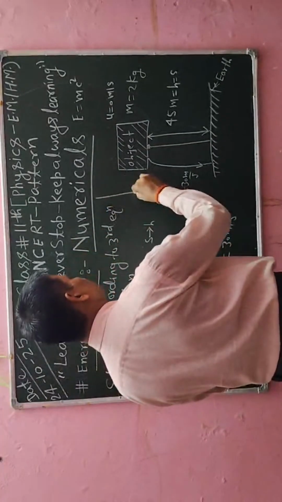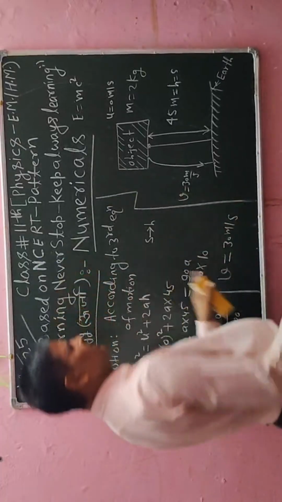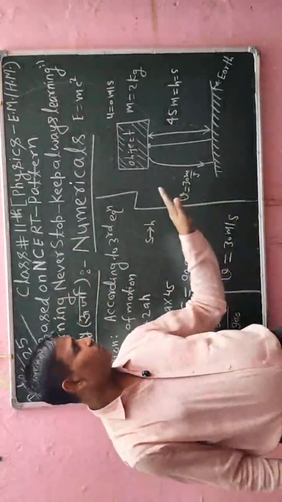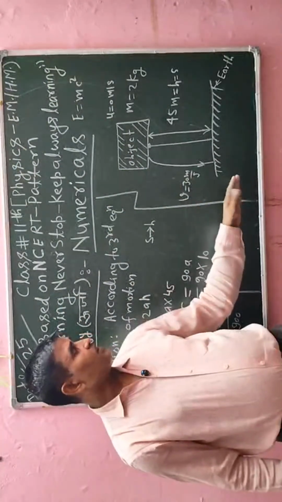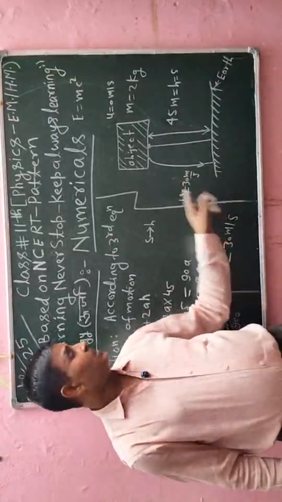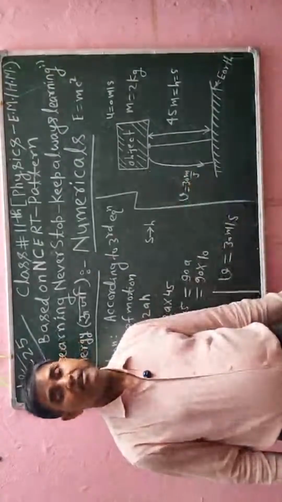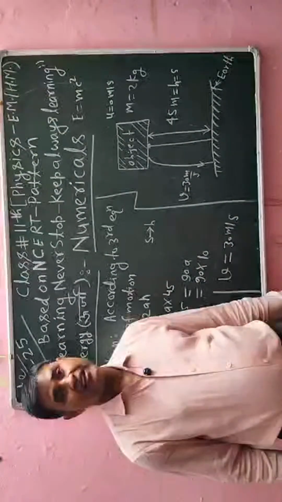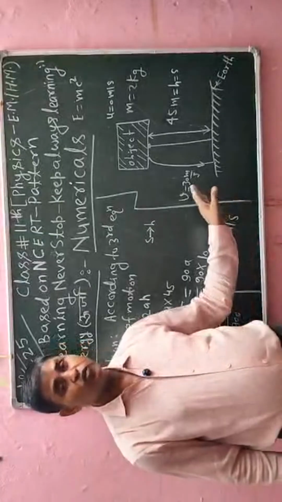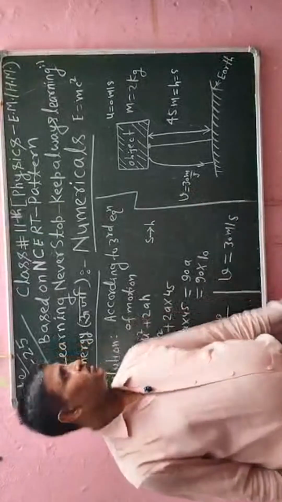Now I have to calculate the kinetic energy of that object, because that object will reach the ground. Due to its velocity, that object will have kinetic energy, and kinetic energy can be calculated by the formula K is equal to 1 by 2 mass into velocity square.